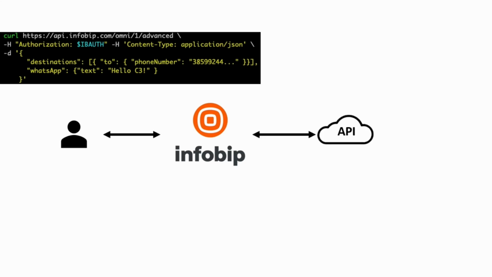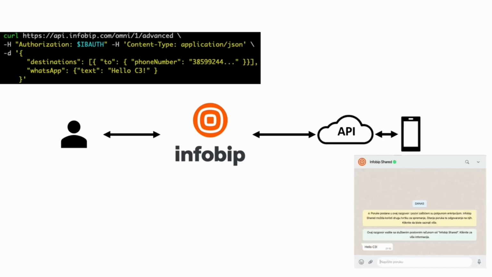After processing, the Infobip platform will find the appropriate API to use to deliver this message. This can be an operator if we are talking about SMS, a Viber API if we are talking about Viber messages, or some push API if we're talking about push notifications, and so on. After calling this API, the message gets delivered to the end user's phone, and the end user sees it.